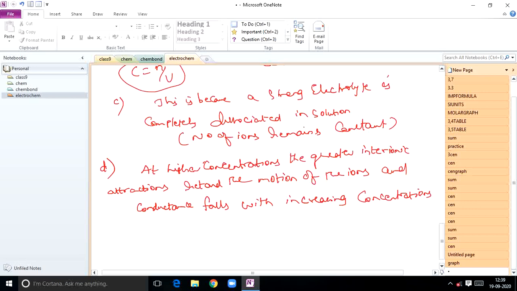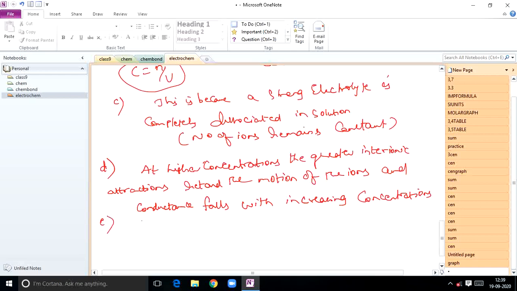At high concentrations, greater inter-ionic forces retard the motion of ions, decreasing their mobility. If the mobility of ions decreases, conduction decreases.